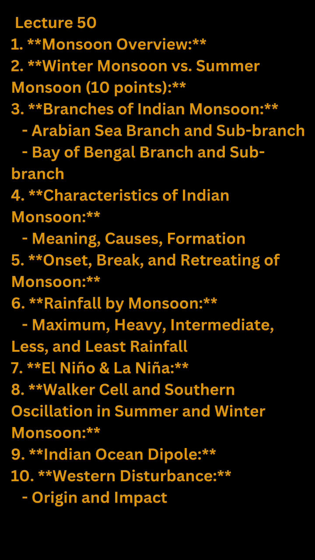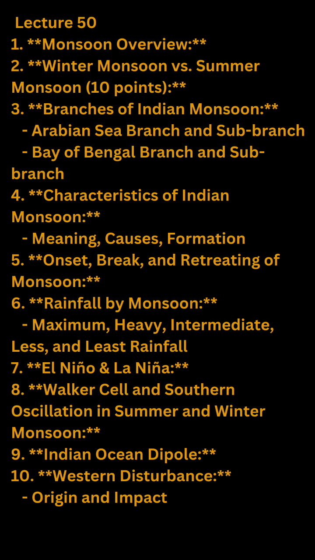4. Characteristics of Indian monsoon. Meaning: the Indian monsoon refers to the seasonal reversal of wind patterns, leading to pronounced changes in precipitation across the Indian subcontinent. Causes: the primary causes of the Indian monsoon include differential heating and cooling of land and sea, the presence of the Indian landmass, and the Tibetan Plateau.